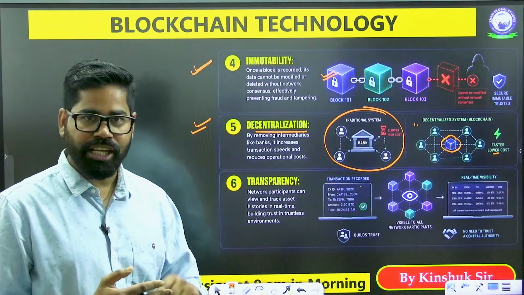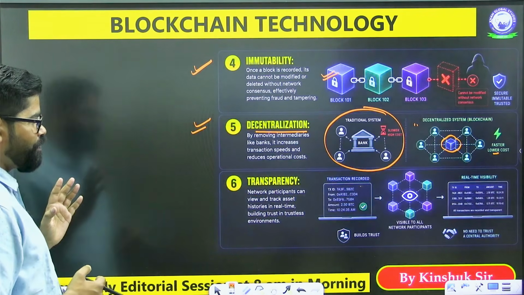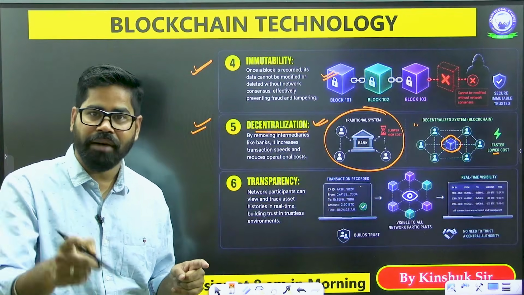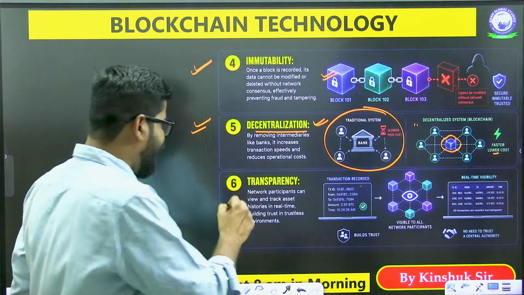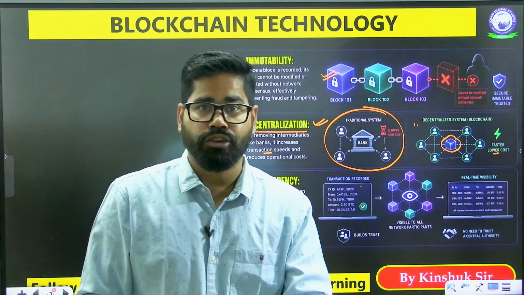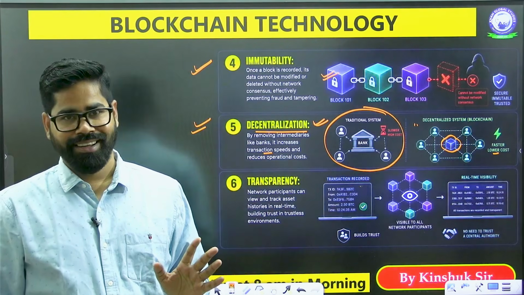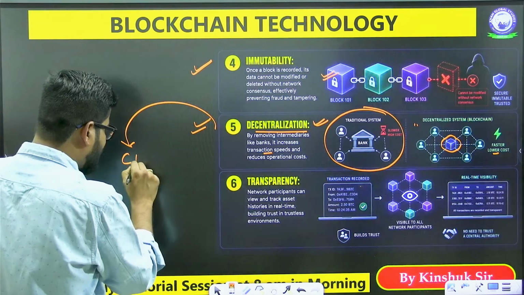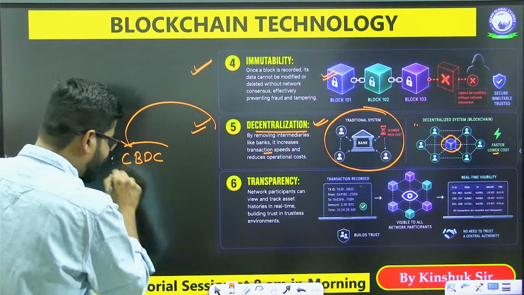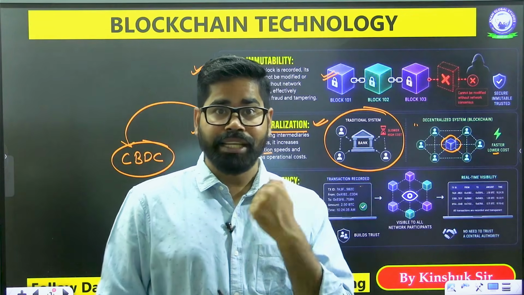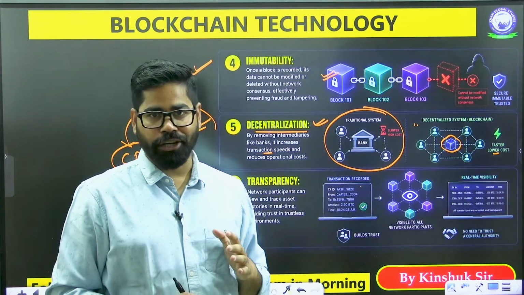This decentralization ensures that the transaction speed is faster and the operational cost is lower. This is the concept which we are also using in the central bank digital currency. In the central bank digital currency also, we are making use of blockchain technology.